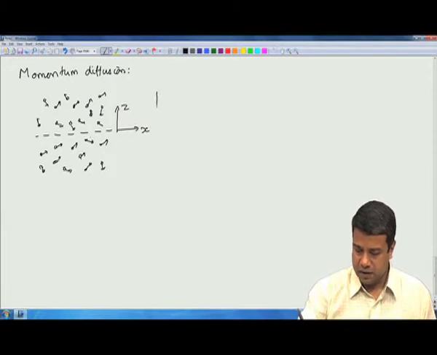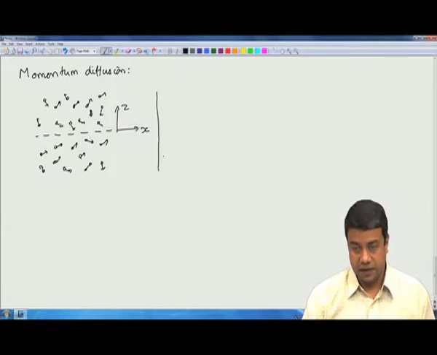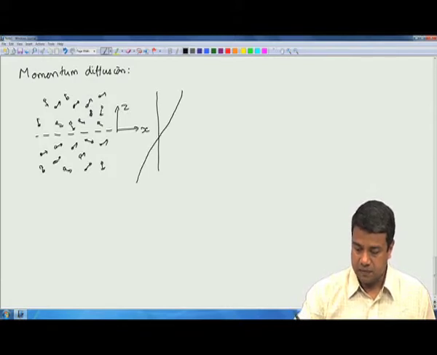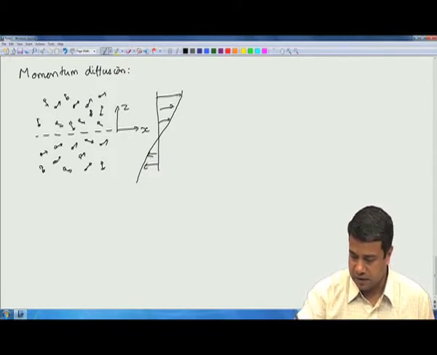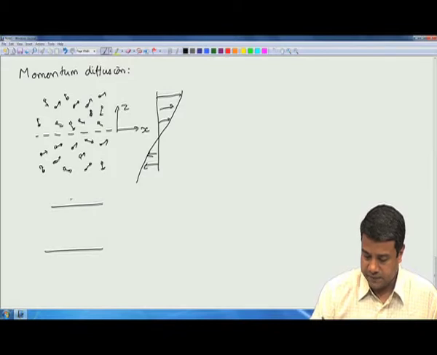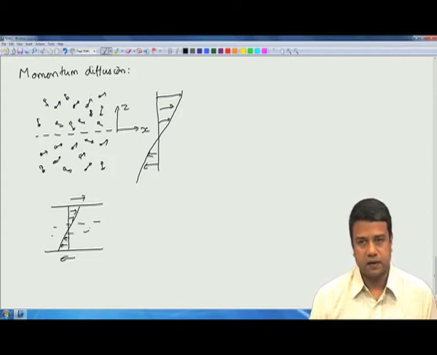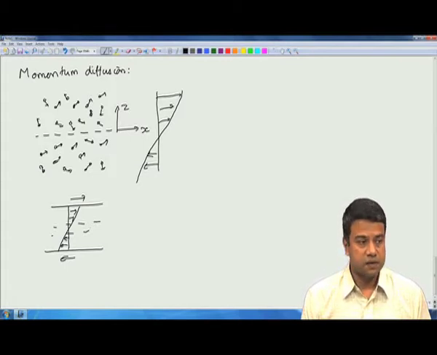And there is some velocity variation across the surface, variation in the mean gas velocity across the surface due to some applied flow. So, for example, this could be a small section of the flow between two plates. If you have two plates like this, you will end up having a mean velocity across the surface. And I will just consider a small section over here. So, there is a variation in the mean gas velocity across the surface, and the mean velocity is in the x direction, the variation is in the z direction.